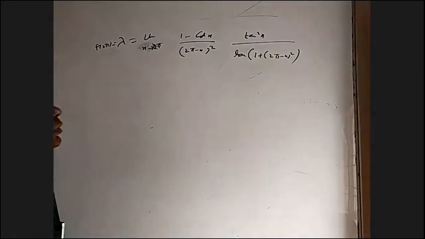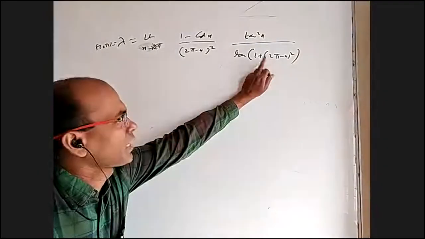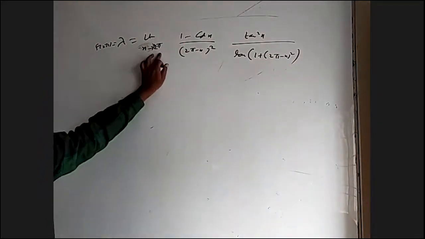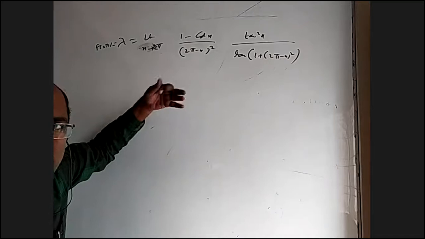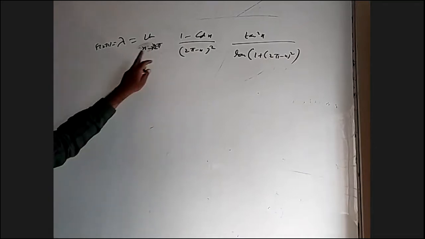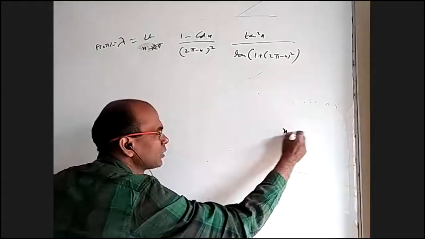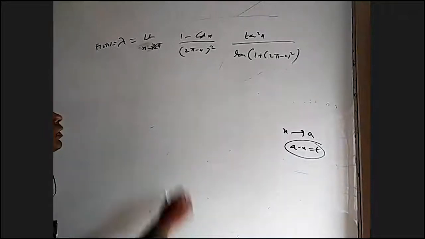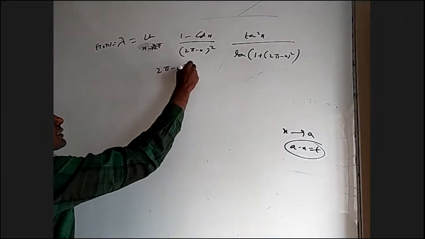They gave the actual expansion of this, but I directly wrote this part. Generally, tending to 0 is more convenient because all our formulas are for x tending to 0 or infinity. So whenever you have x tending to a, it is always better to take a minus x as t. So I am going to take 2 pi minus x as t.